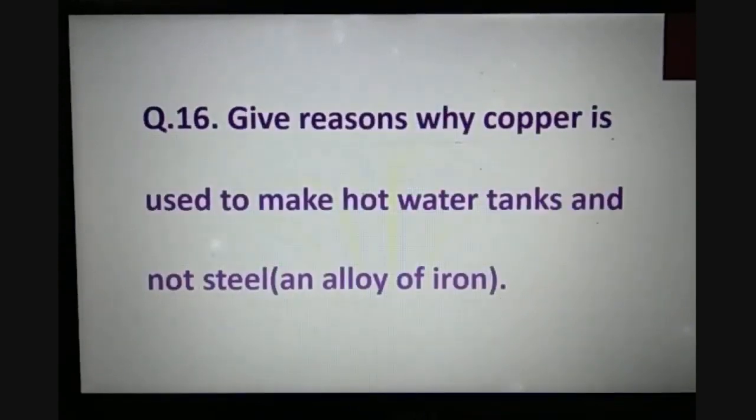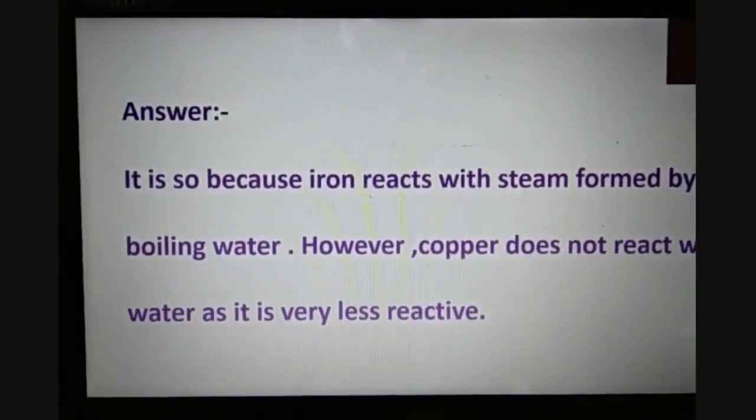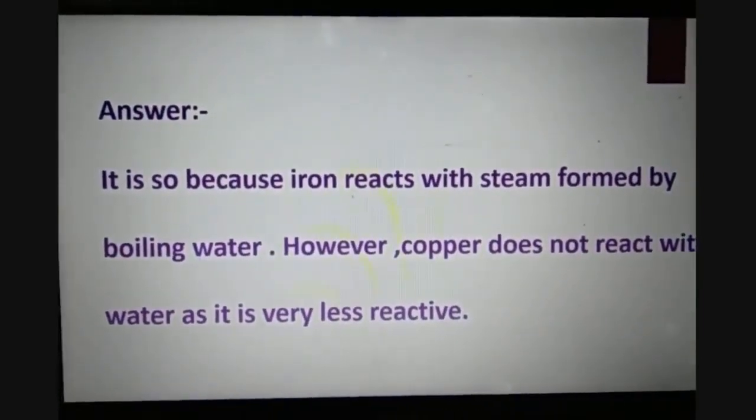Question number 16 is, give reasons why copper is used to make hot water tanks and not steel, which is an alloy of iron. So the reason is that iron reacts with steam formed by the boiling water, but copper does not react with water as it is very less reactive. So that is why copper is used to make hot water tanks.